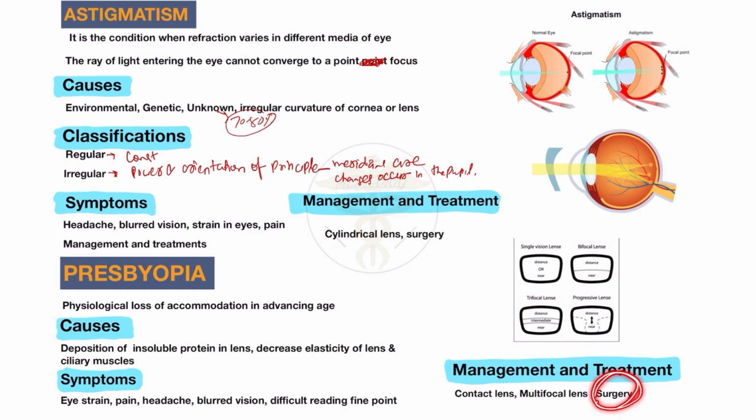And lastly, when surgery is needed, we will also do surgery like LASIK surgery, PRK surgery, radial keratotomy, and different surgeries as needed. So this is all about the management and treatment of presbyopia. So this is all four refractive errors of the eyes: myopia, hypermetropia, astigmatism, and presbyopia.